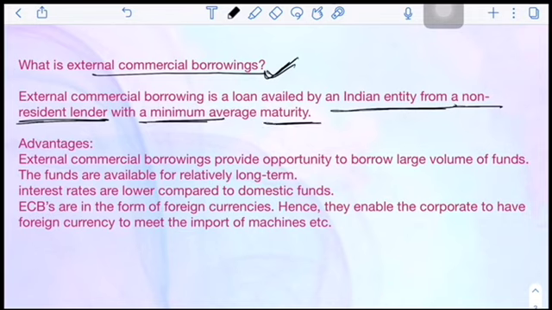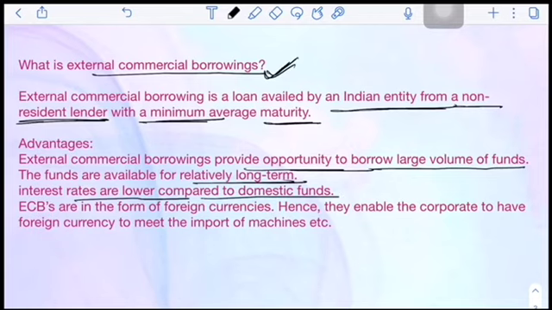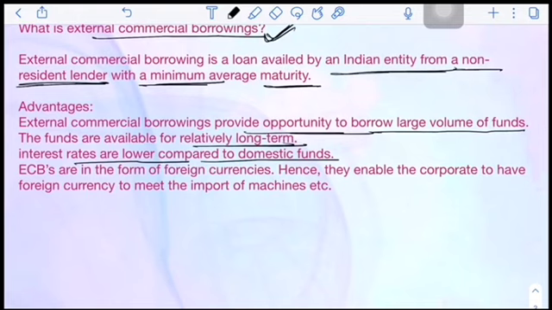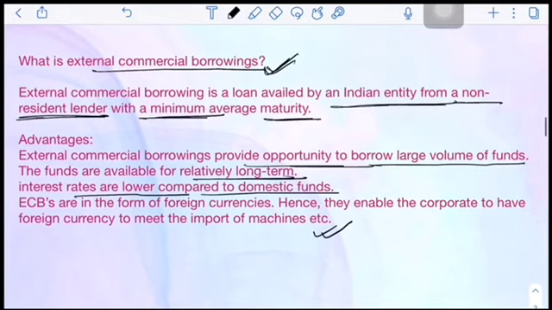It has benefits because external commercial borrowing provides an opportunity to borrow large volumes of funds available for the long term. It is available for a longer term, and its rates are lower compared to domestic funds. And also, if there is borrowing in a foreign currency, it will help them in imports. So that's how external commercial borrowings are important, and this is about the definition.